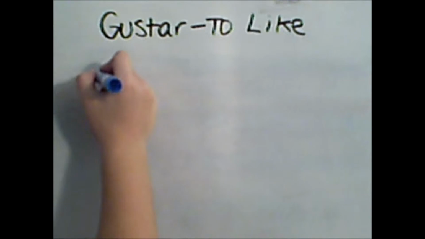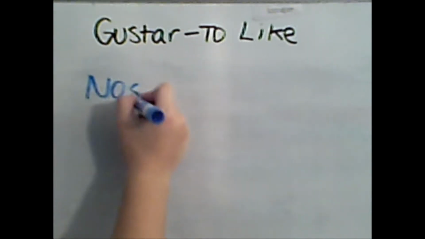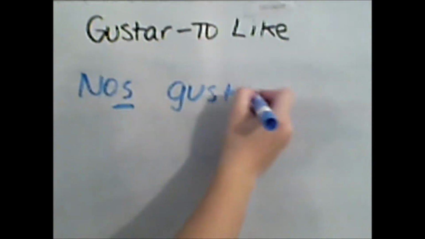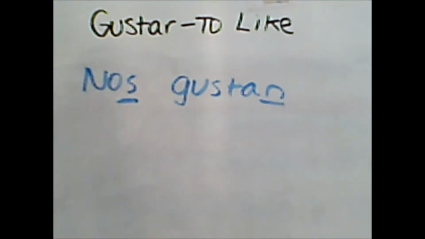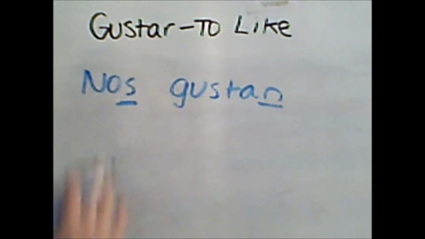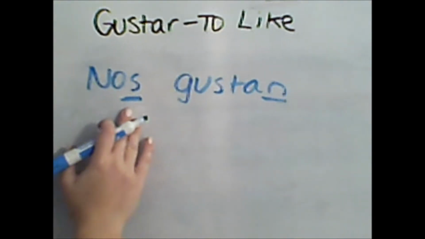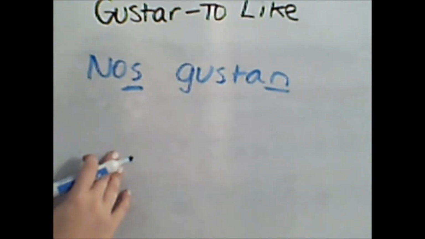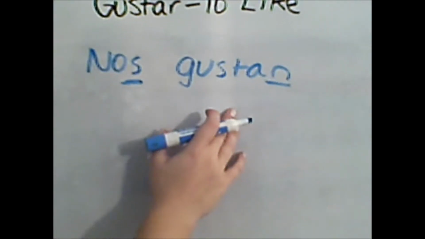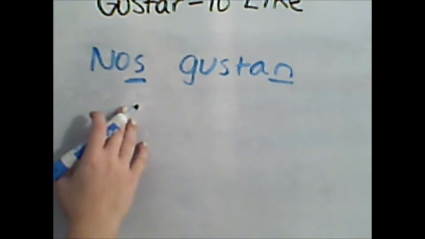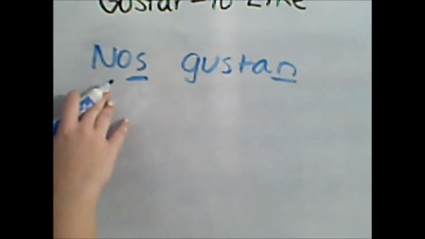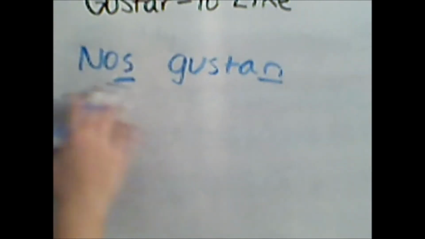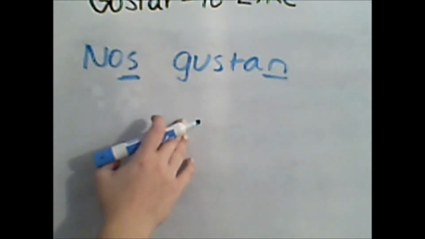Students often make the mistake of seeing nos, and just because it ends with the s, they automatically associate it with gustan. Now, this is not always the case. Nos can use gusta or gustan, either one. It doesn't necessarily have to go with gustan just because it has an s. Nos is just an indirect object pronoun. It has no say whatsoever in how gustar is conjugated.